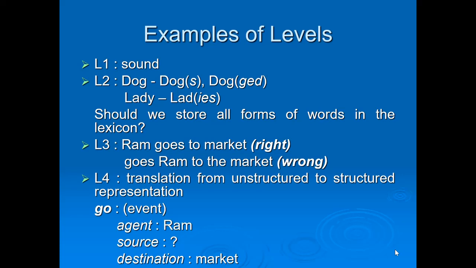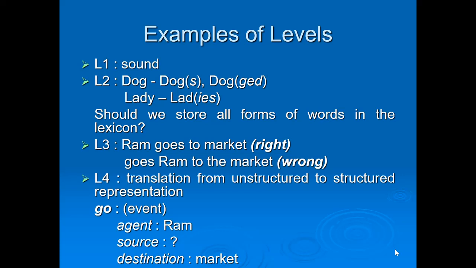And here it goes for the fourth. Now the fourth one is translation from unstructured to structured representation. So as I told, it was meaning mode, or we can say semantic mode, where the meaning is important. So if I just analyze the sentence Ram goes to market, I want to find the meaning of the sentence.